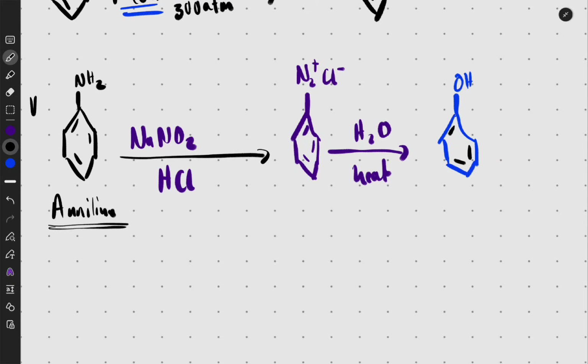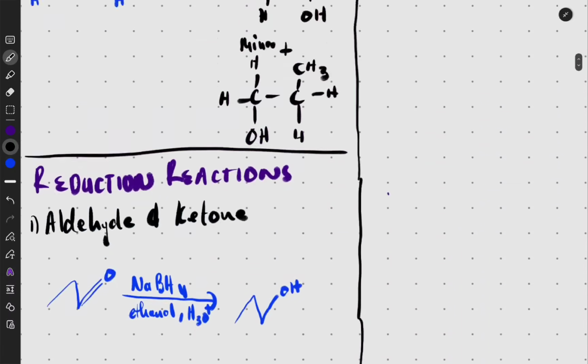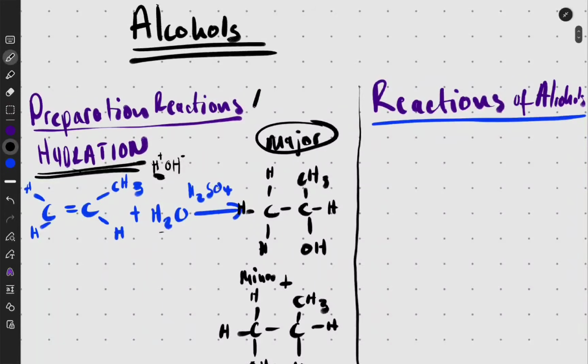Do not forget that. So what did we put here? You can see NaNO2 and HCl, and then you put water. So remember, write it 10 times. I don't know how many times. Now, there's a reaction mechanism on this hydration reaction. We'll come back to it and we'll see.